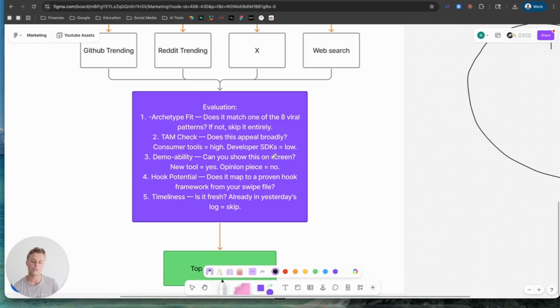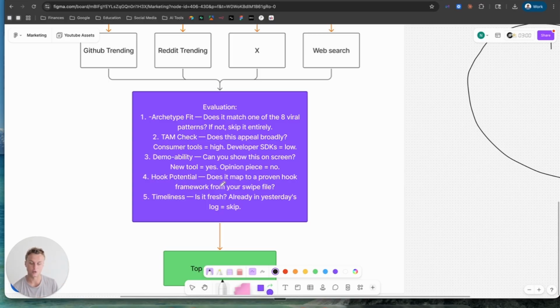Then demo ability. So can you show this on screen? Can I physically walk somebody through, like let's say it's a video of, oh, this guy created a video game with Blender, and then I split screen the actual video of him creating it with me talking over it, right? Like that's a physical thing that people can see. So it has demo ability, right?